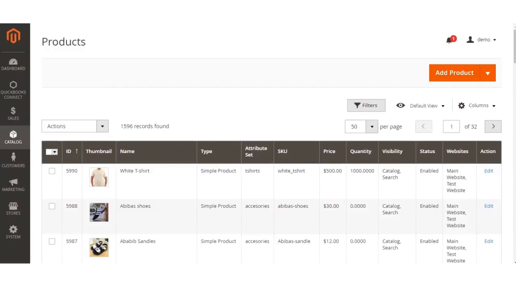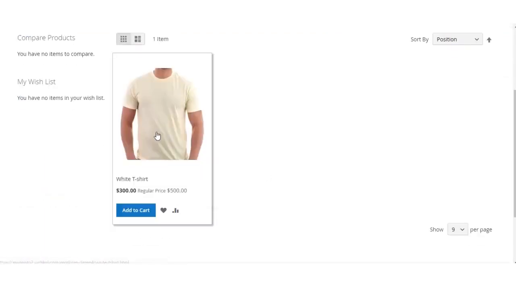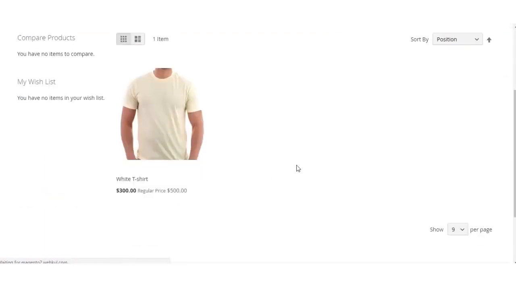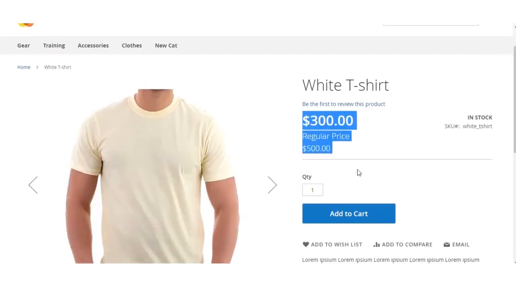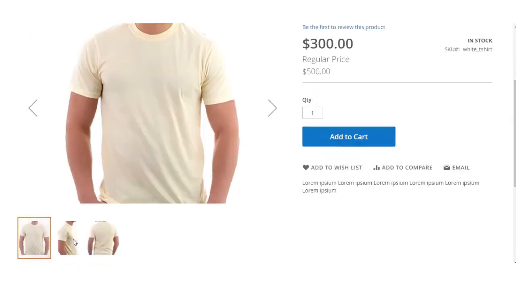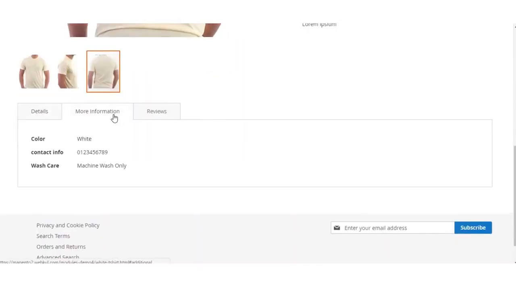Now I also check the storefront as well. This is the category, and here's the product. Title, special price, regular price, all the images. This is the short description. SEO title is also there. Then you have also additional attributes, which I entered the information.